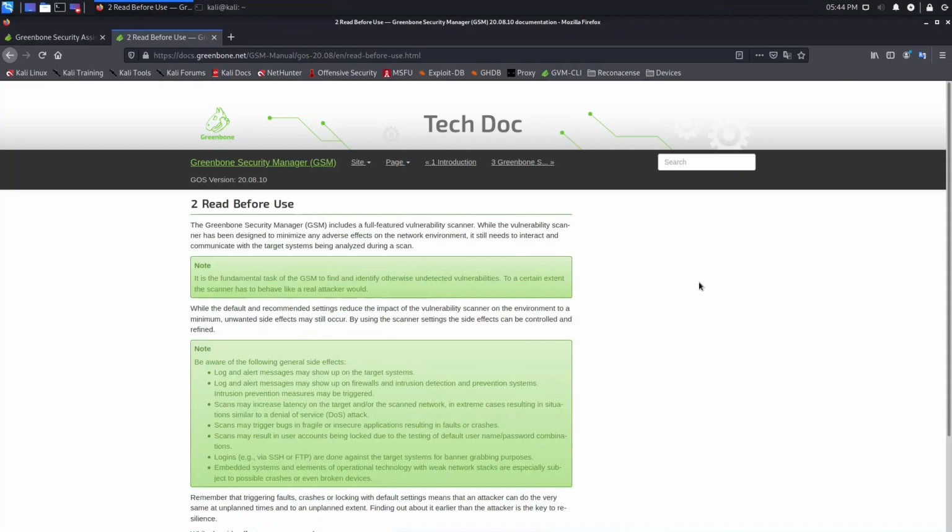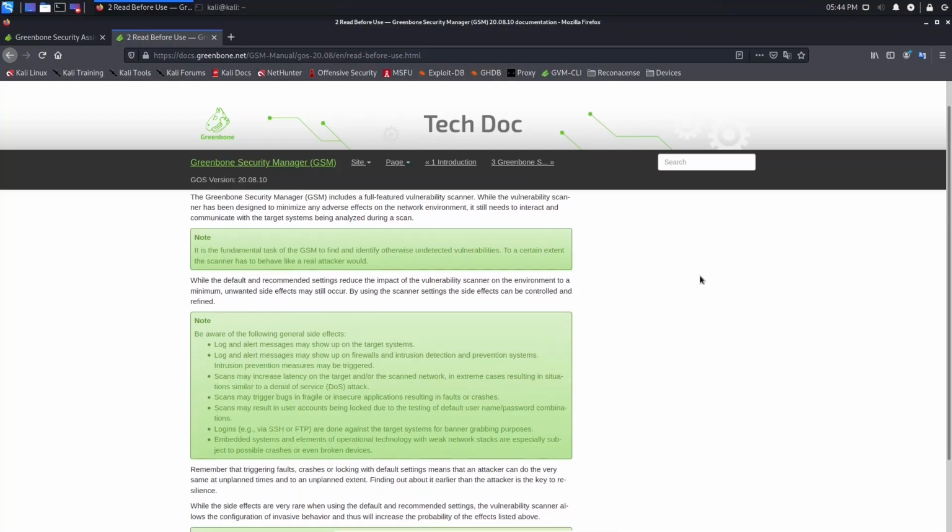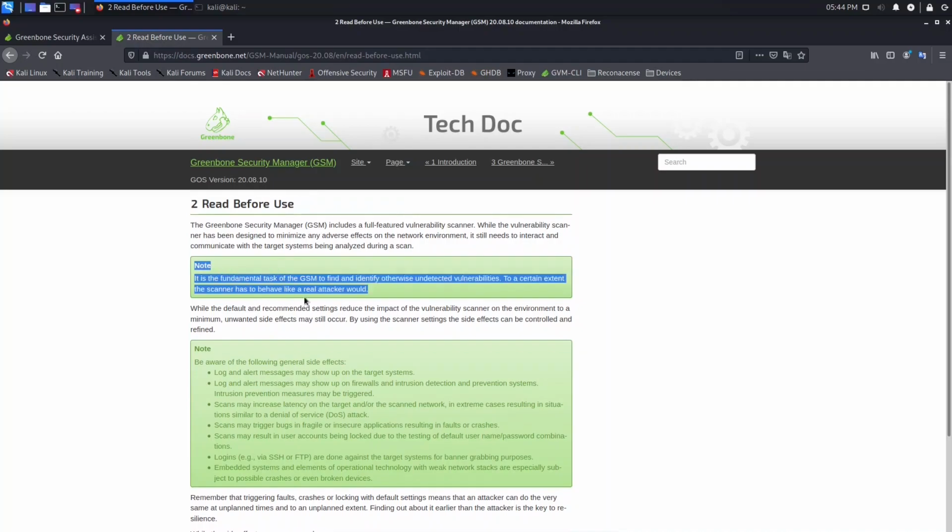As you know, the Greenbone Security Manager is a system to find vulnerabilities, and it needs to communicate with the target system to analyze it and find the vulnerabilities, of course. So we need to take note of this first. It is the fundamental task of GSM to find and identify otherwise undetected vulnerabilities. To a certain extent, the scanner has to behave like a real attacker.